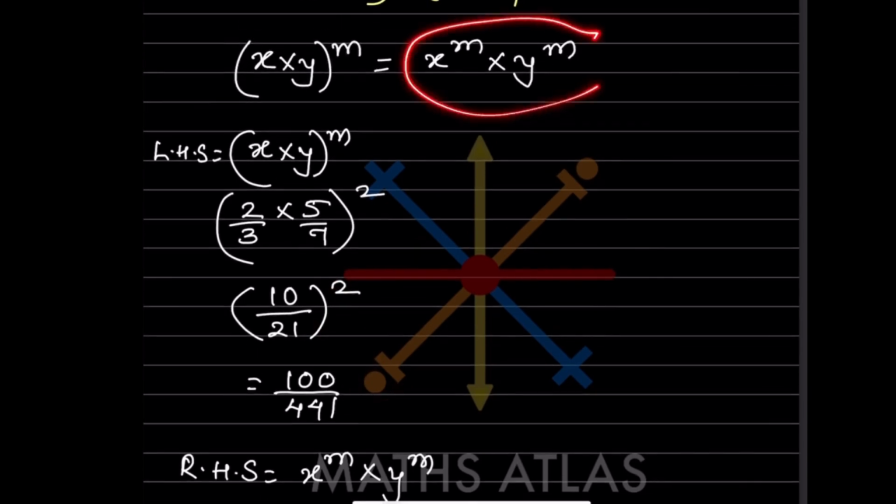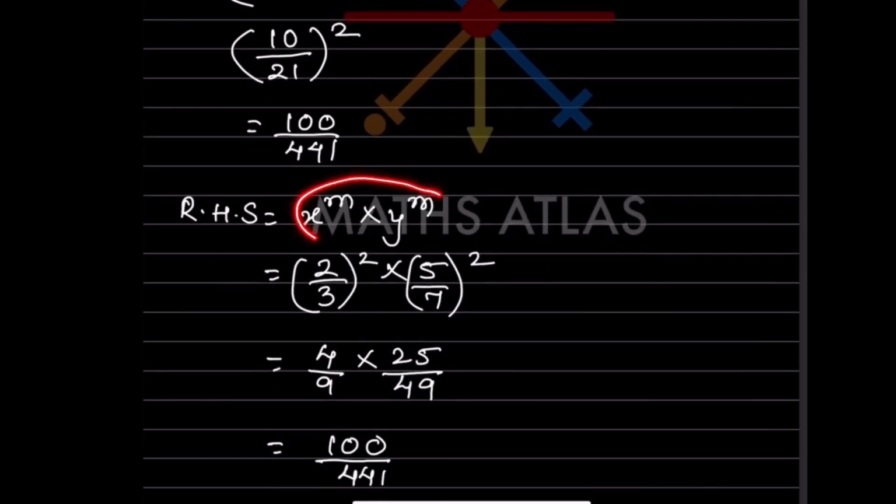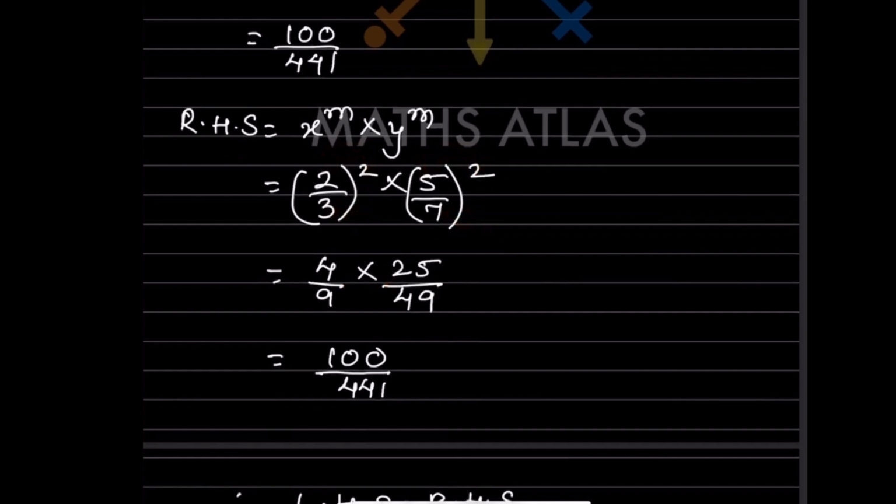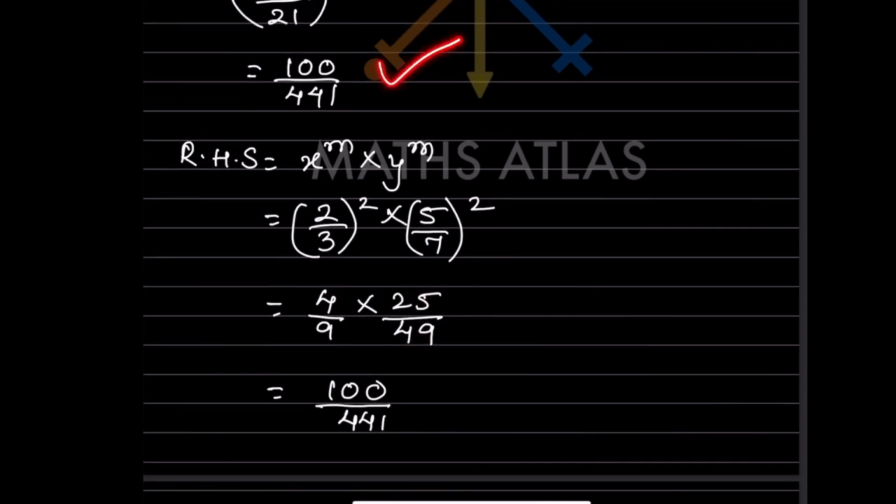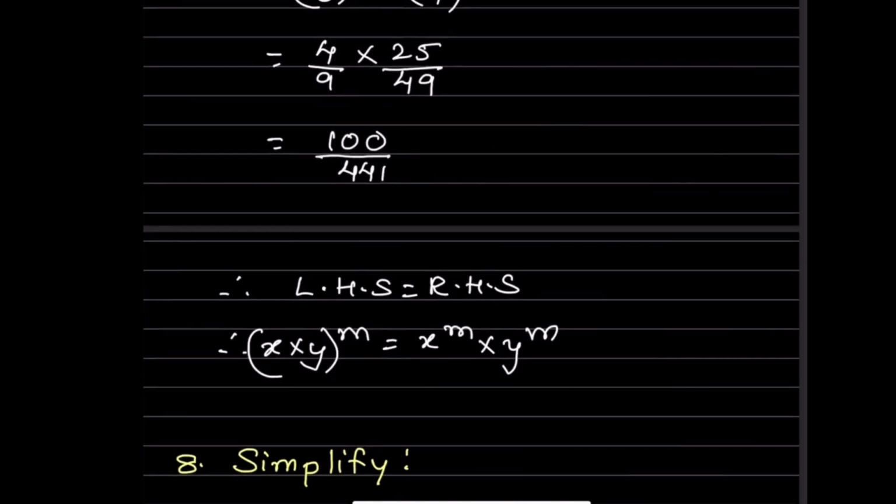So now this one, 2 by 3 raised to 2 into 5 by 7 raised to 2. So that is going to be 4 by 9 into 25 by 49. So this is again going to be 100 by, when you multiply this into this, that is going to be 441. So what you can see, the left hand side also is 100 by 441, and the right hand side also is 100 by 441. So we can say LHS is equal to RHS.